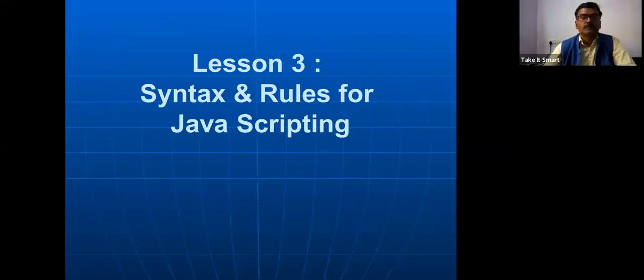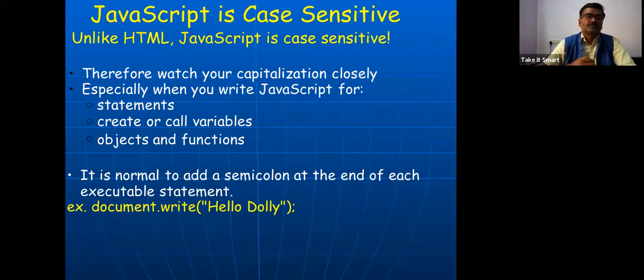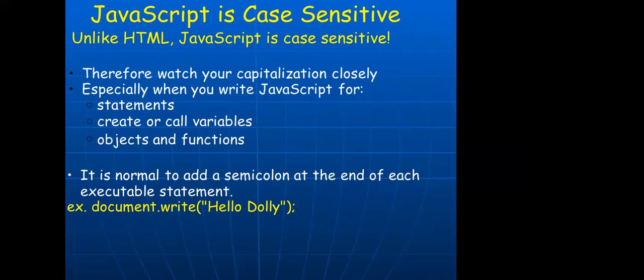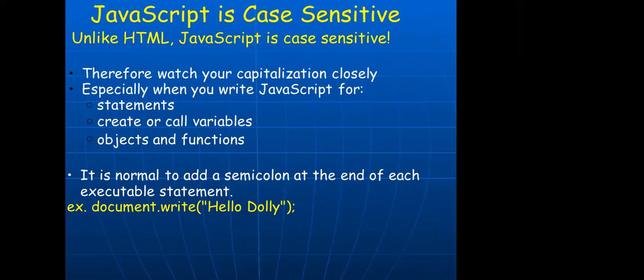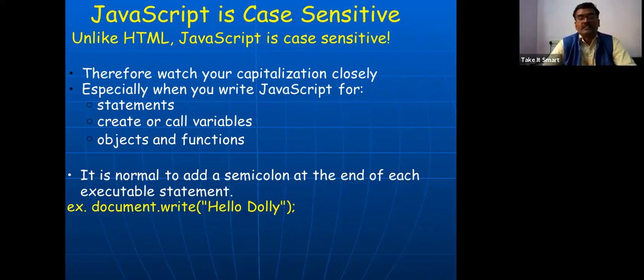So what are the rules and syntax of JavaScript? For a statement, we create a variable, object, or function. We are going to create an object here, and we are going to create functions here. document.write("Hello Dolly"): document is an object and write is a function or method. Okay.